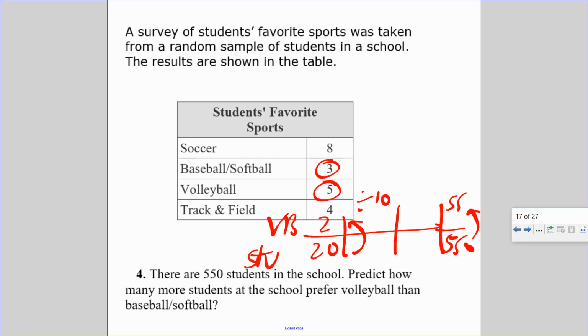And that is what prediction is, making a table and finding the relationship. So it's like proportion.